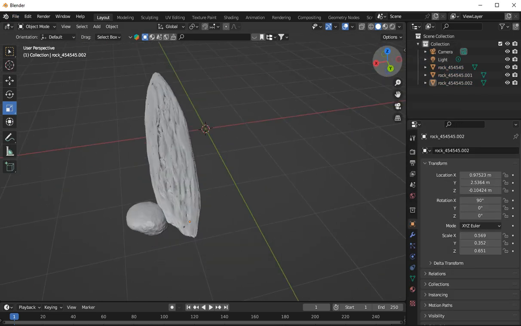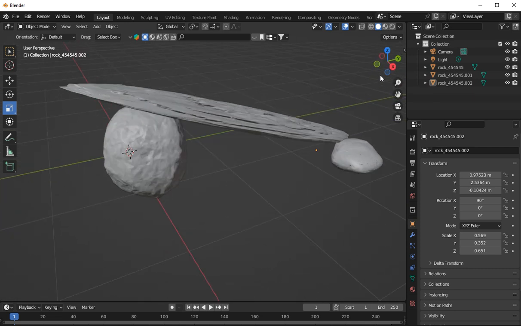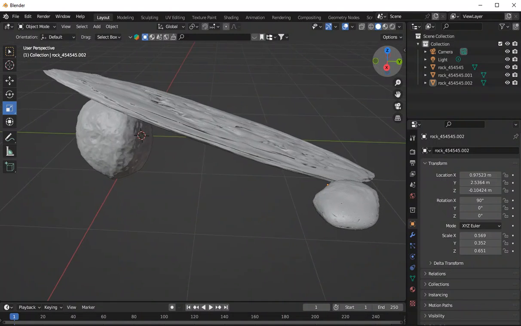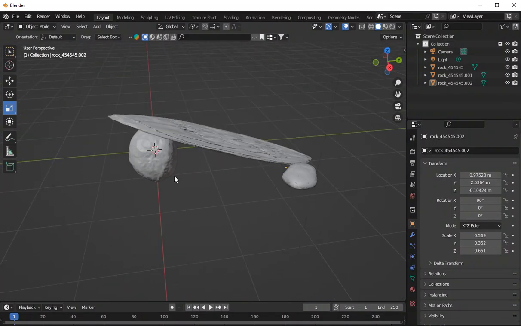Now, I can upload this to Sketchfab, and of course, if you want to mess around with the model and you want to use that somewhere in the level, you can use it. As you've seen, it's all made out of one rock. All of my content, every last little piece of it, it's all free of charge. You can do with it whatever you want. You can put it in a render, you can put it in a game, you can put it in a commercial game, you can put it on your video channel, you can do a video about it, you can do whatever you want. Once you download my 3D content, you can do with it whatever you like.